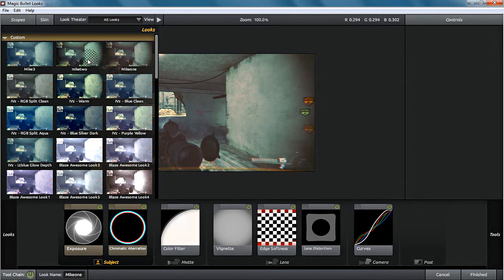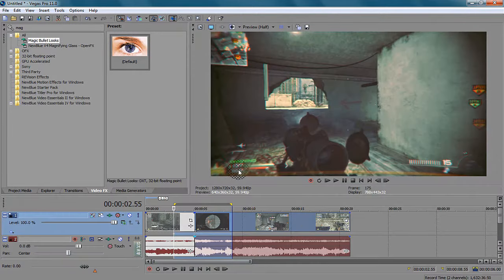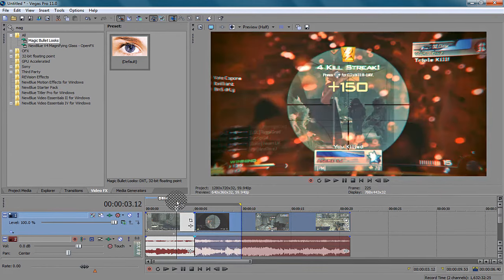Let's see which one looks best. God, these are all really good color corrections. I like my color corrections right now. Alright, well I think that the red color will show it up best, so we'll use that one. Click finish there. And by the way, I can make a color correction pack for these if you want me to, guys. So yeah, just request that.